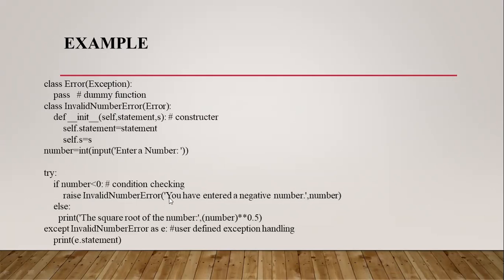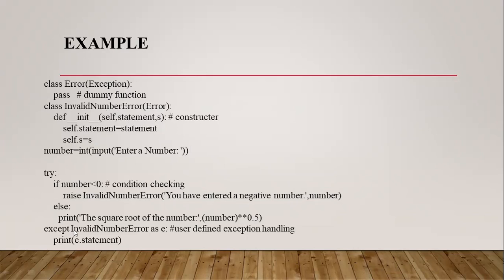In this one, I am sending one message: you have entered a negative number, and the number value. Here, at this particular moment, this particular constructor has been invoked. The statement is 'you have entered a negative number', and S consists of your entered value. self.statement equal to statement and self.S equal to S.